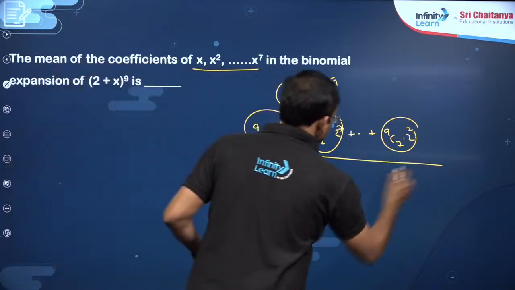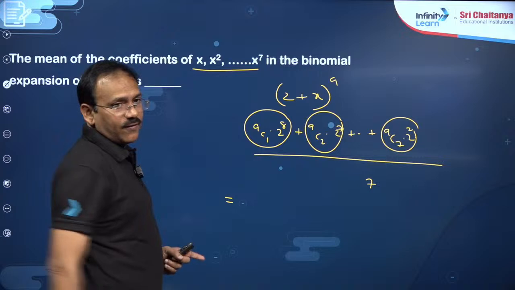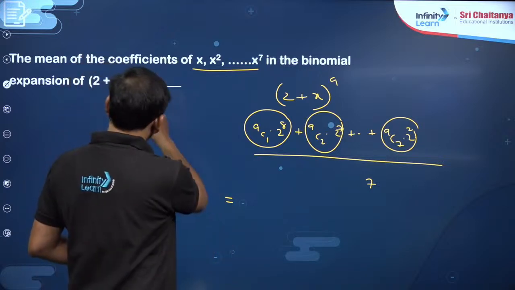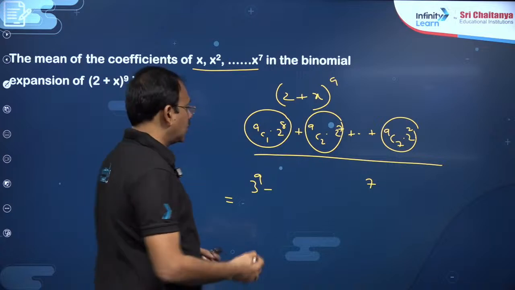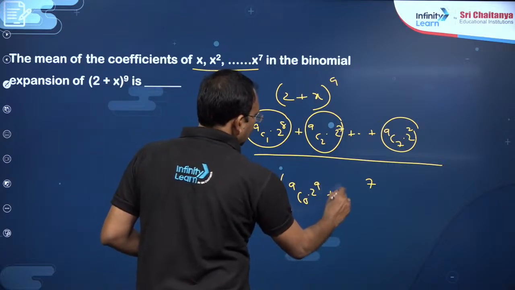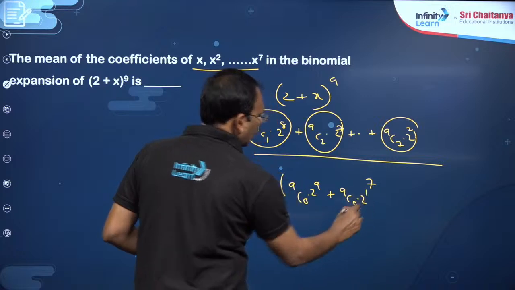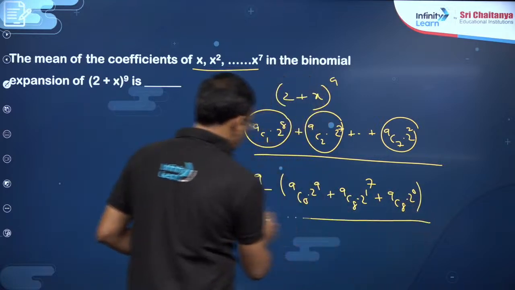So now, dear students, the total of these coefficients is going to be 3 power 9 minus the rest of the terms, which are 9C0 2 power 9 plus 9C8 2 power 1 plus 9C9 2 power 0, all divided by 7.